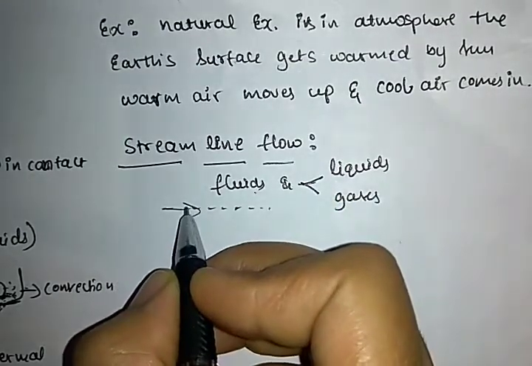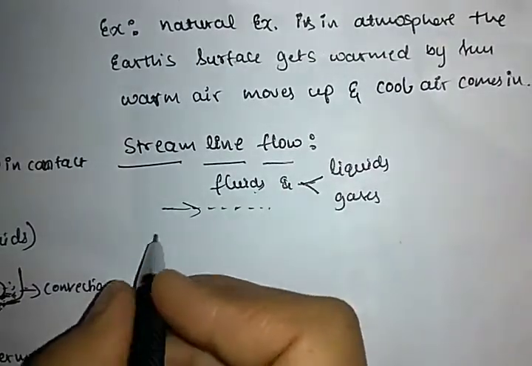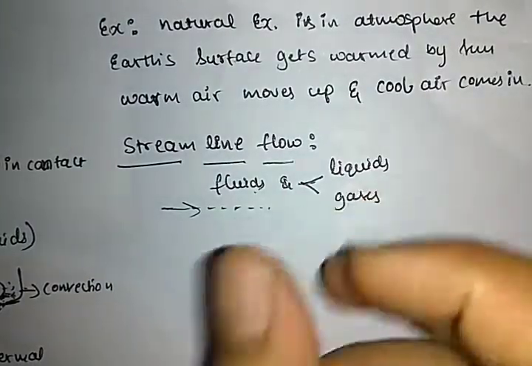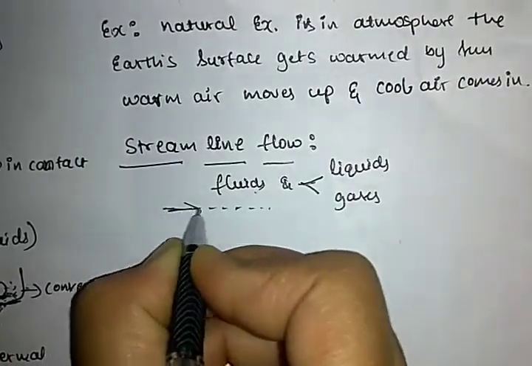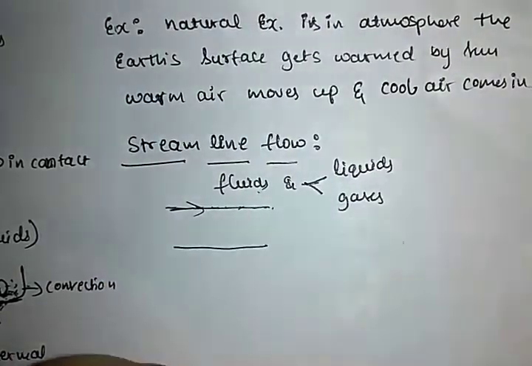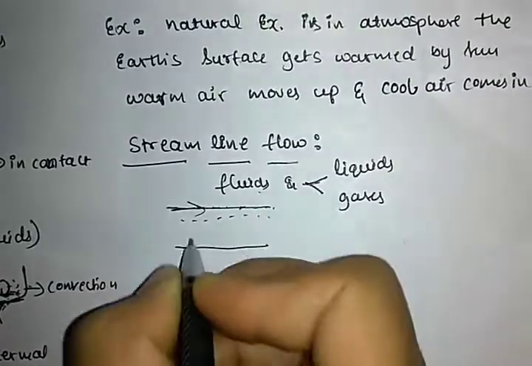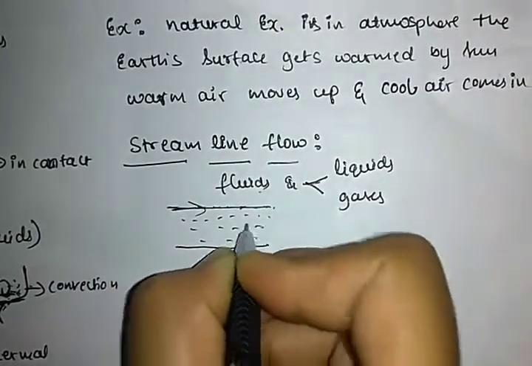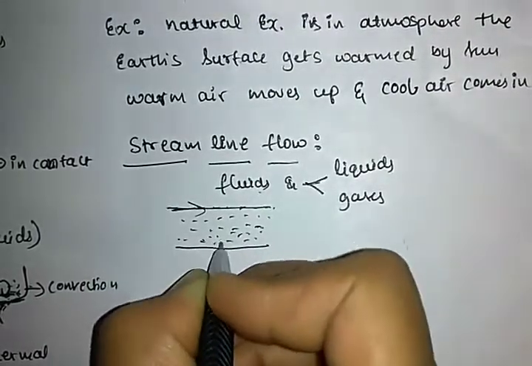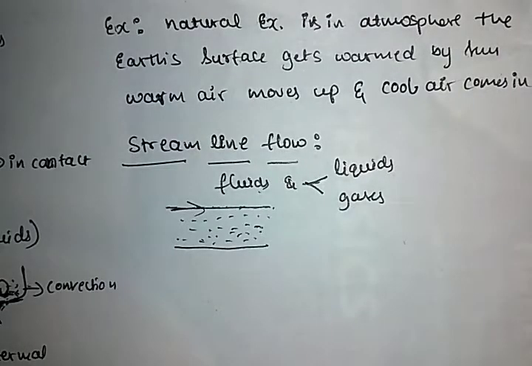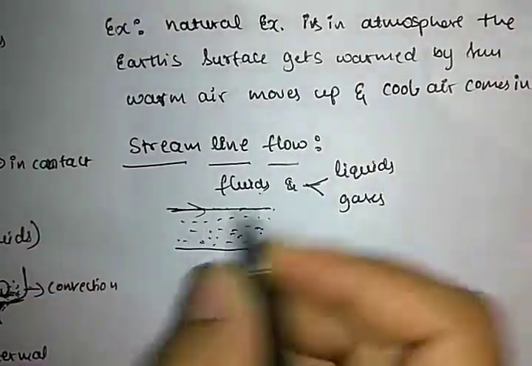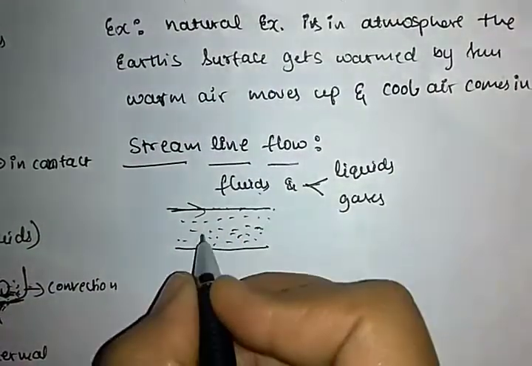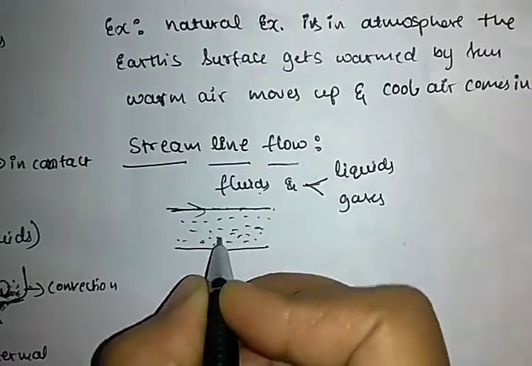So what is meant by streamline flow? Streamline flow is a flow of a fluid in which its velocity at any point. See, just imagine it is a pipe. Okay, the flow of fluid here like this. Like this the flow takes place. In this tube if a liquid is moving, what happens?